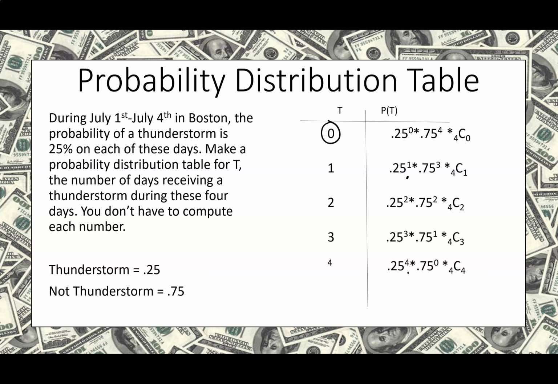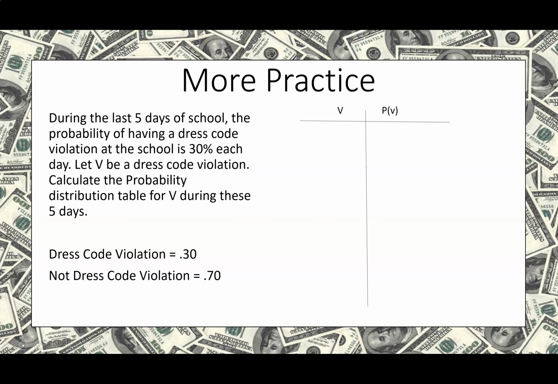All right, and then the last thing you should check is that you've got 4 days and you're choosing 0 to have thunderstorms. You have 4 days, you're choosing 1 to have a thunderstorm. 4 days, choose 2 to have a thunderstorm. 4 days, choose 3 to have a thunderstorm. 4 days, choose 4 to have a thunderstorm. And that's how I want you to leave your answer. Is that making a little bit more sense with this pattern? Hope it is. All right, here we go, another problem.